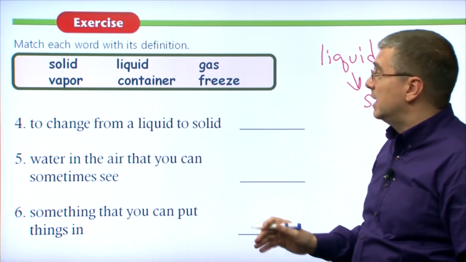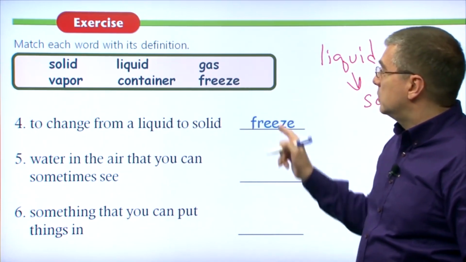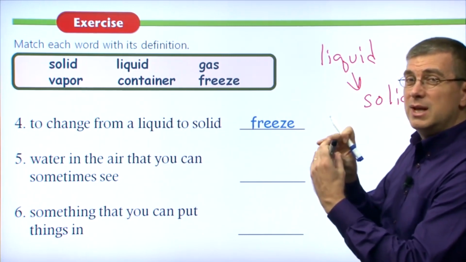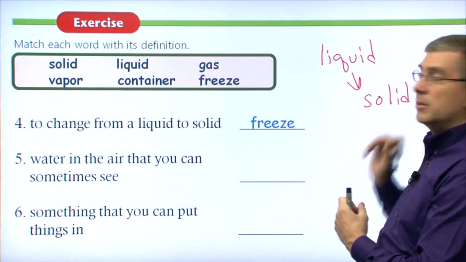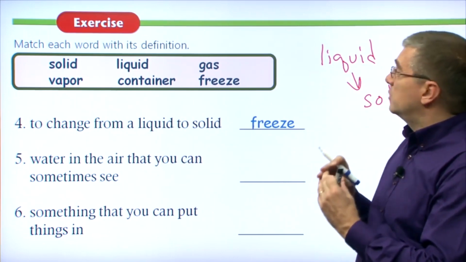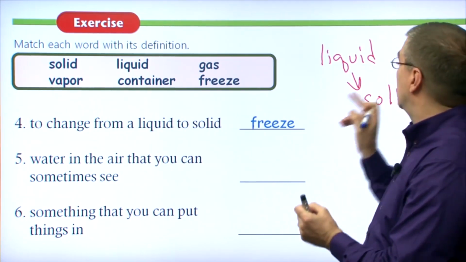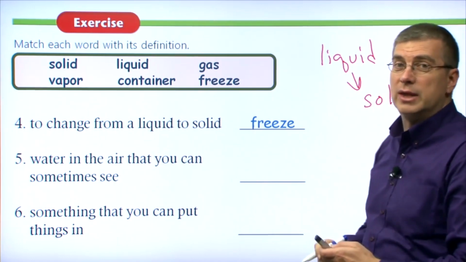What is that process? We call it to freeze. So we're freezing, we're reducing the temperature of the liquid. It freezes and it becomes a solid. So if we reduce the temperature of water, which is a liquid, it freezes, becomes ice, which is a solid.